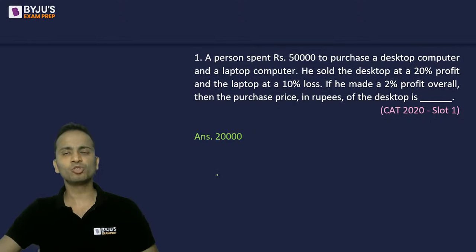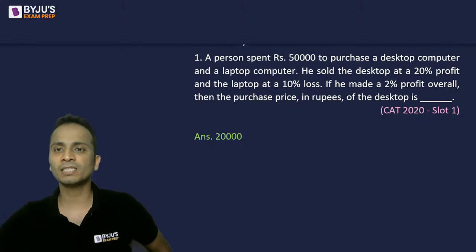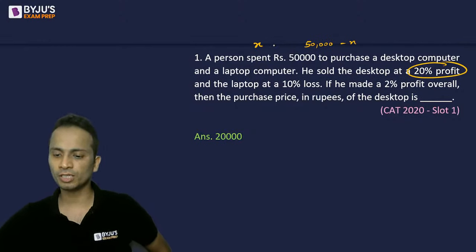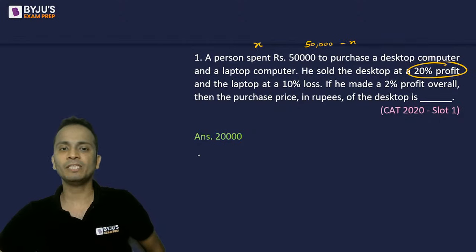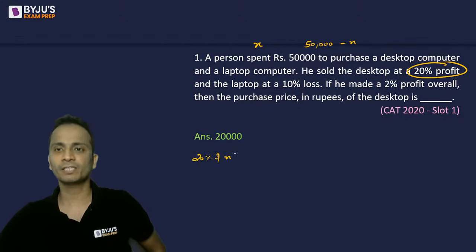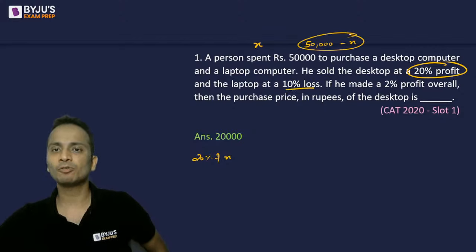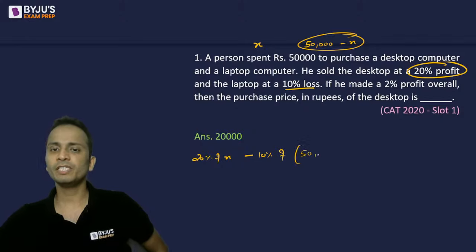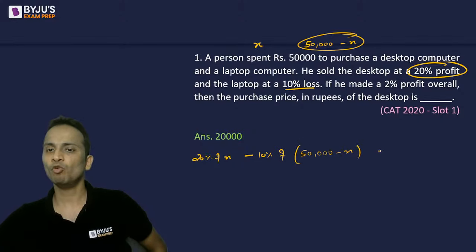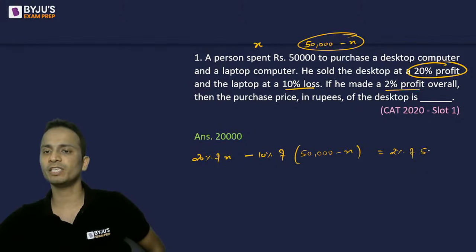Obviously, you can always use the method of profit and loss. So, if you assume that the price of desktop was X, then the price of laptop will be 50,000 minus X. Now, profit of 20% on desktop, that means 20% of X. Loss of 10% on laptop, that means minus 10 percent of 50,000 minus X, will be equal to the overall profit of 2%. So 2 percent of 50,000.